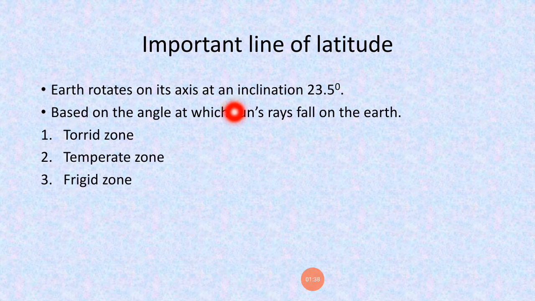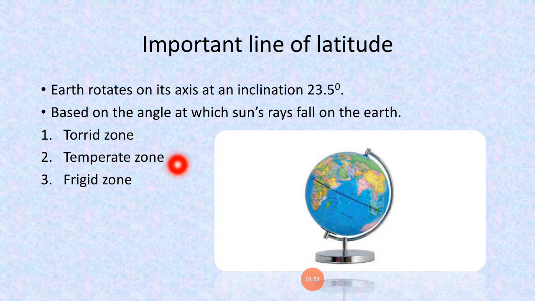Importance of the lines of latitude. Earth rotates on its axis at an inclination of 23 and a half degrees. Like this, you can see in this globe also it is tilted, and when you measure you will get 23 and a half degrees, based on the angle at which the sun's rays fall on the earth. Because our earth rotates at an inclination, the sun's rays do not fall equally on the earth, and this creates the torrid zone, temperate zone and frigid zone on the earth.